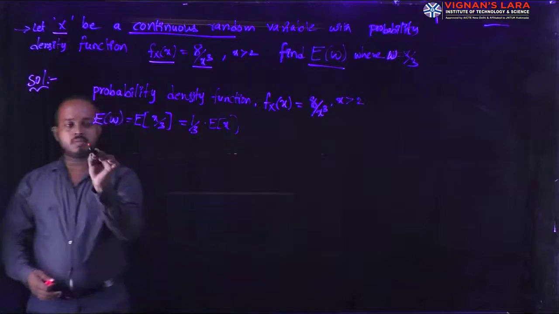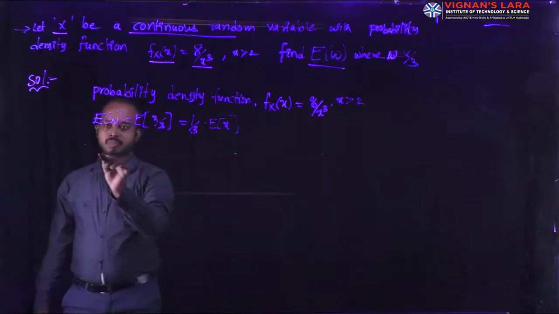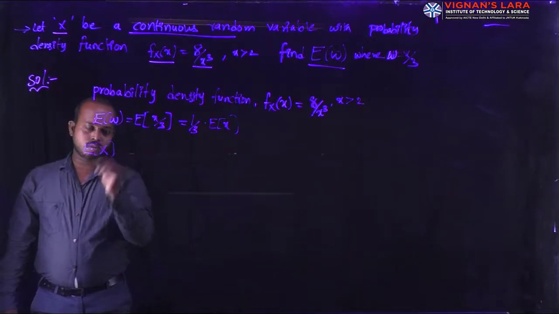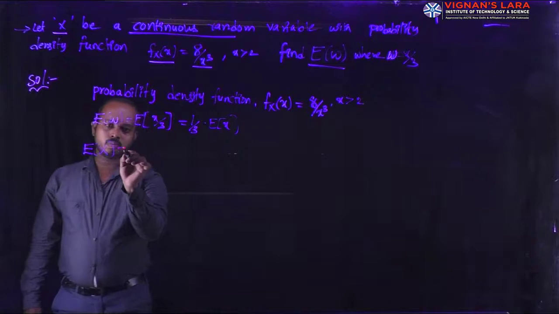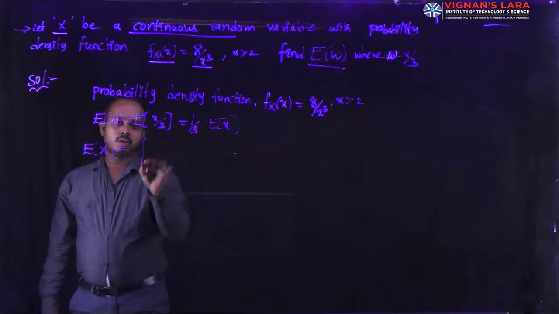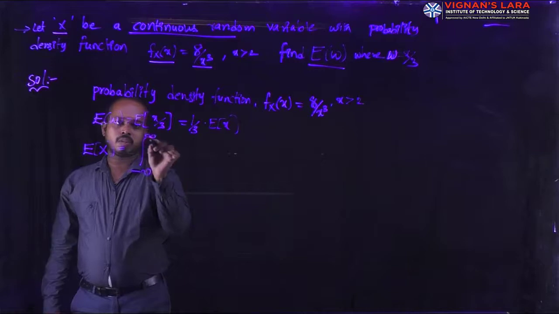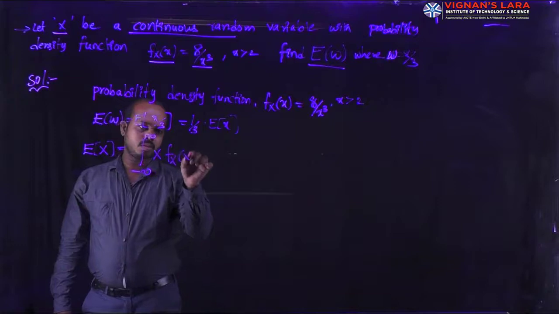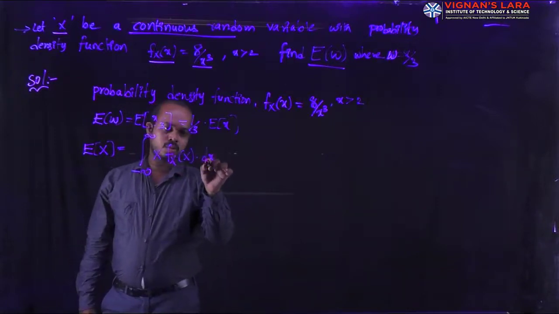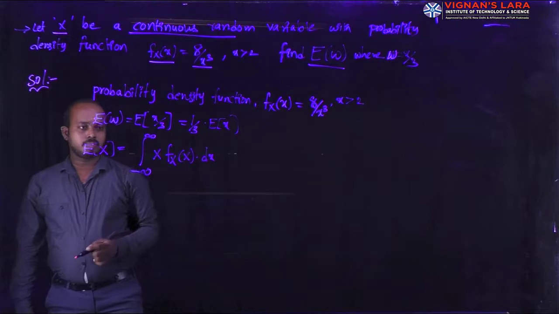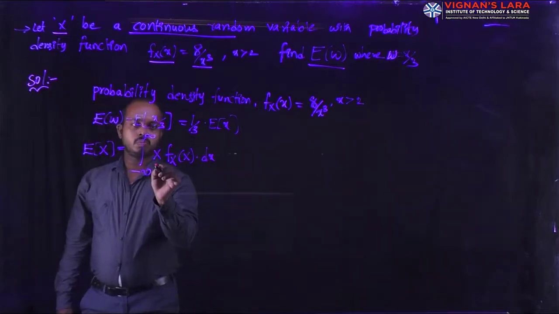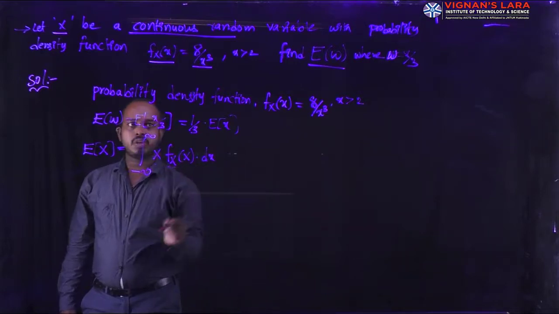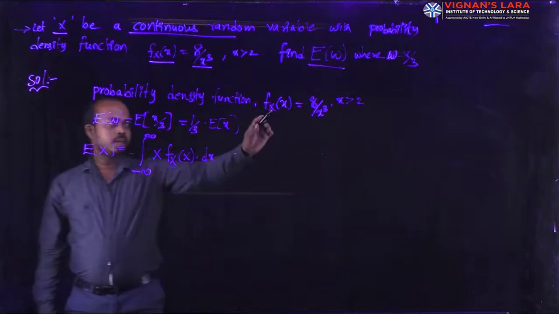Here I am writing, in case of a continuous random variable, E of X is equal to the integral from minus infinity to plus infinity of x into f(x) into dx. In this formula, x is a variable and the required density function is already given in the data. That one is 8 by x cube.